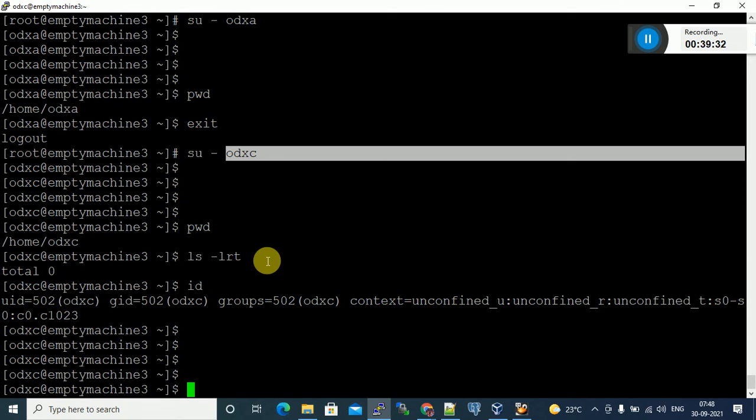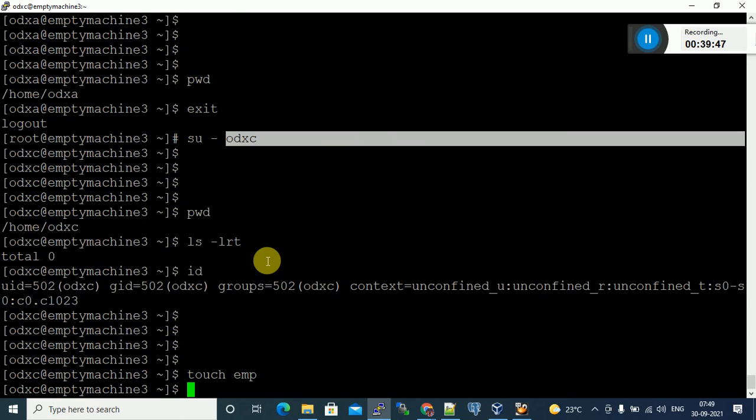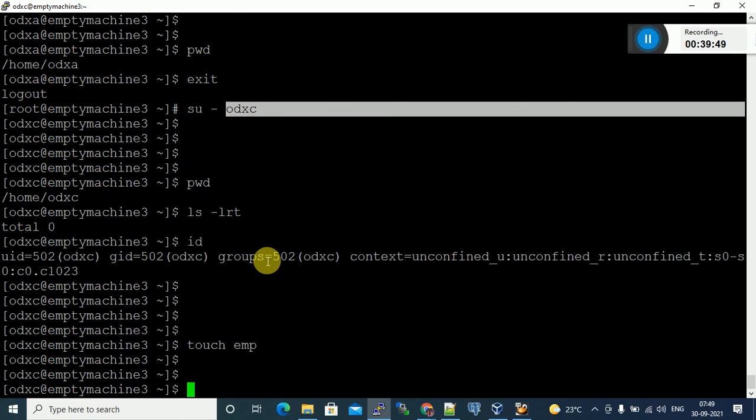I want to create files. Create files using the touch command. Yes, or using vi. Okay, touch emp.